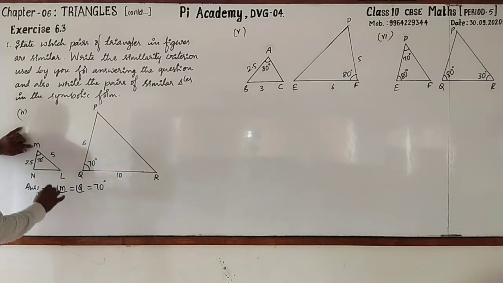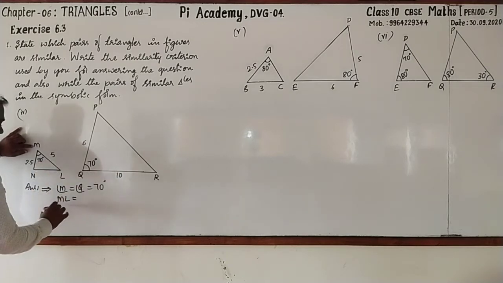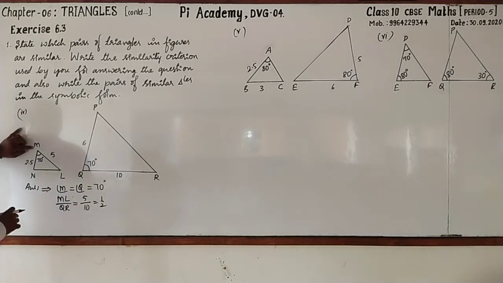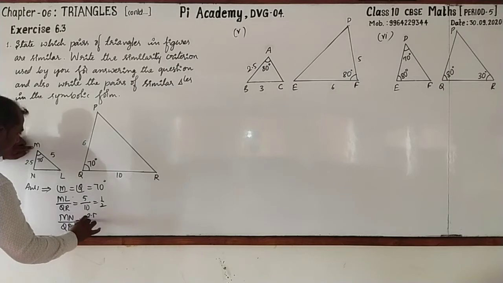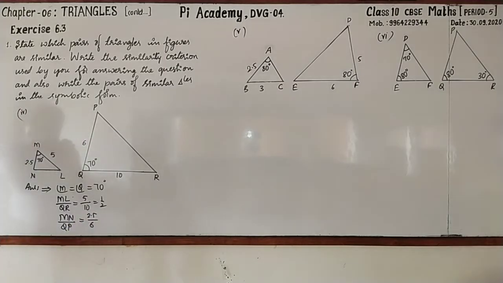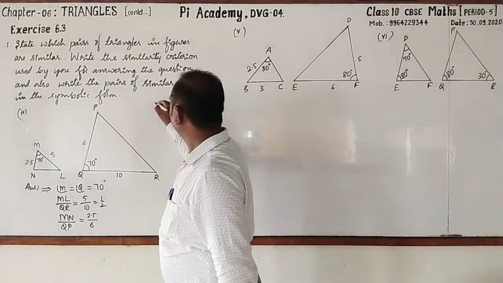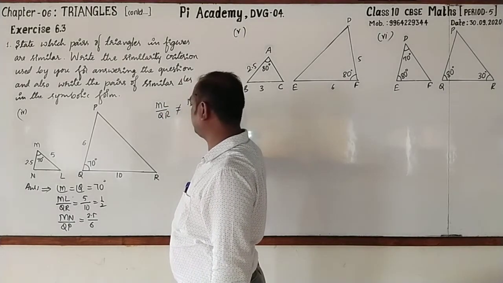Next, observe. ML is 5 centimeters, 5 units. Then QR can be taken. QR is 10. So 5 by 10 is 1 by 2. Then in the same way, can we go for taking MN by QP, where MN is 2.5, QP is 6? Is it equal to 1 by 2? No. Here I'll write ML by QR is not equal to MN by QP.